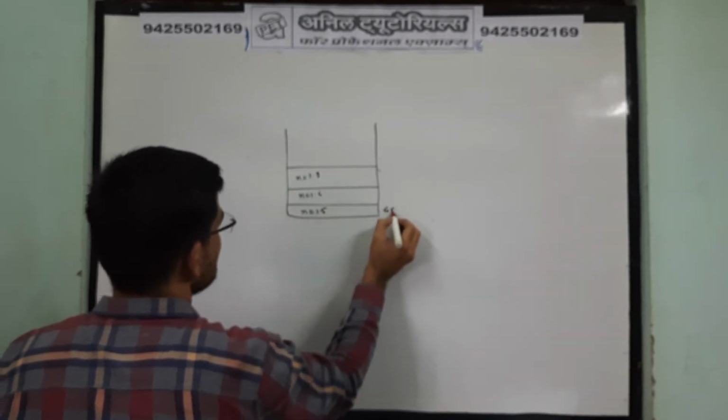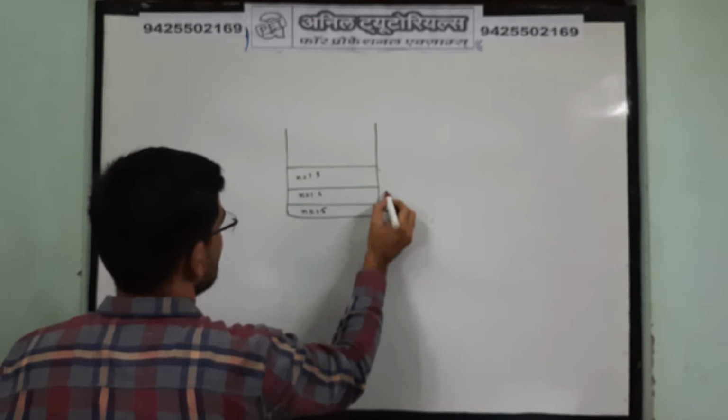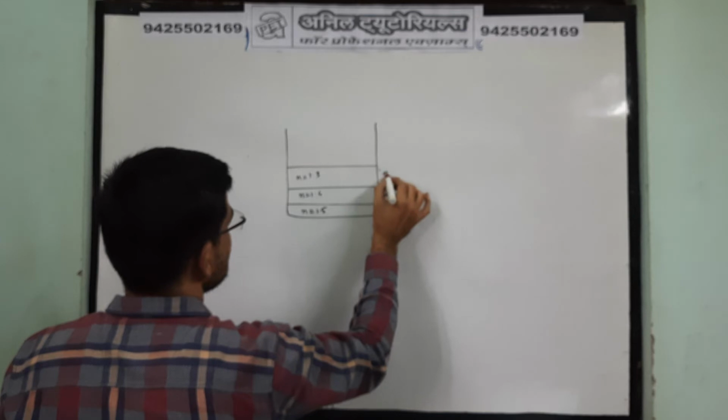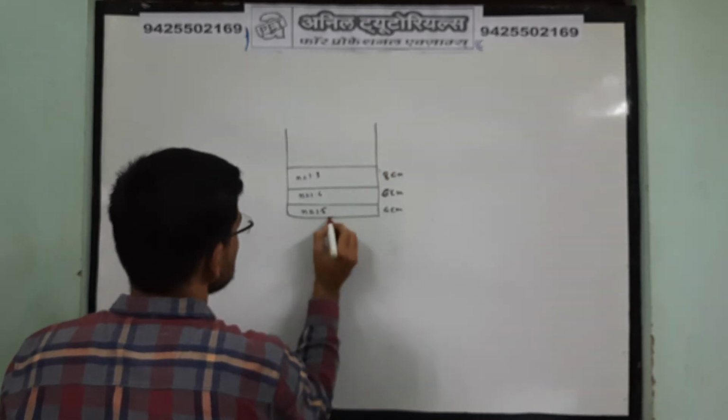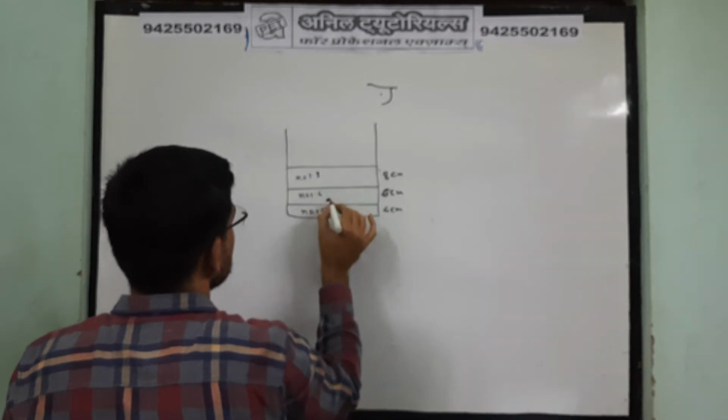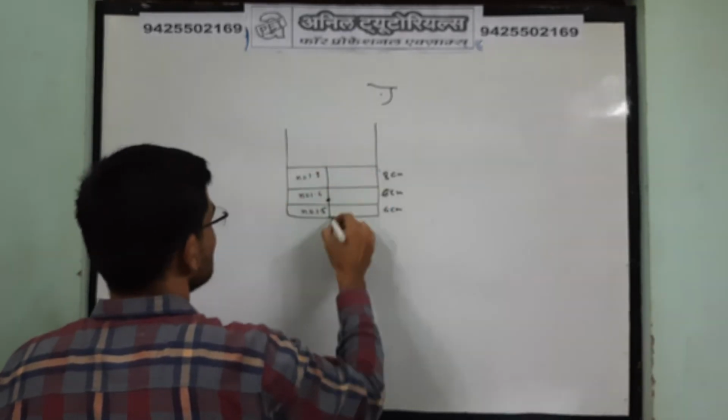This is 4 centimeter, this is 6 centimeter and this is 8 centimeter. So there is some scratch on the bottom and we are observing from here. So it looks somewhere here; how much up it appears, that you have to find.